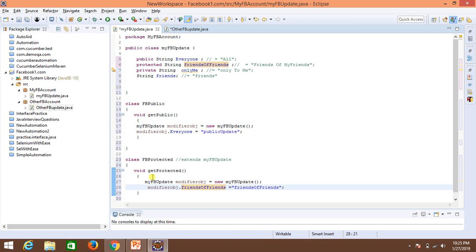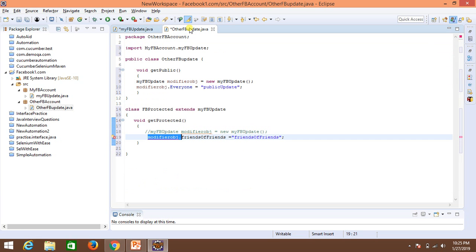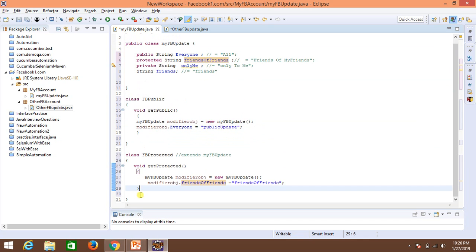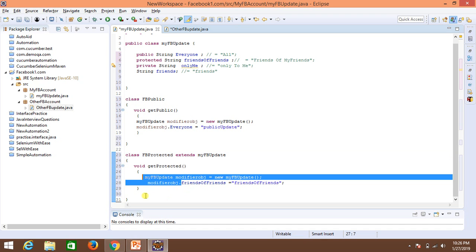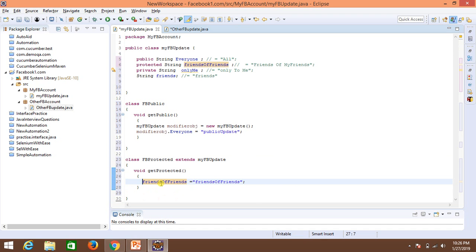It's doable within the same package, but from outside the package the only option is to extend, create a subclass of it, which means this is the parent class and this is the child class. The same thing in here, if I'm extending it, this is also the child class, and you're able to access it directly, right?